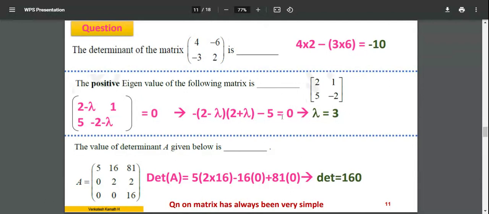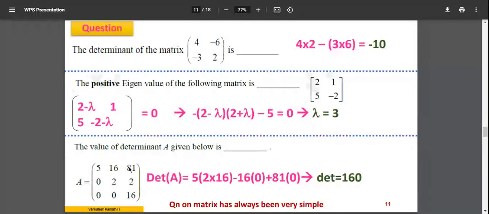Okay. Next question, the value of determinant A given below is, this is the determinant, a 3 by 3 matrix. Okay, you have to calculate the determinant. I have told you the step earlier. You will consider 5, 2 into 16, 2 into 0. Yeah, you can see here there are 3 zeros. It's an upper triangular matrix, right?